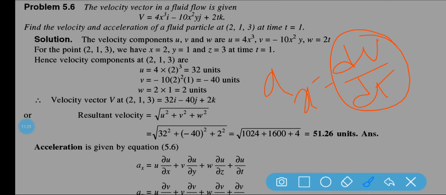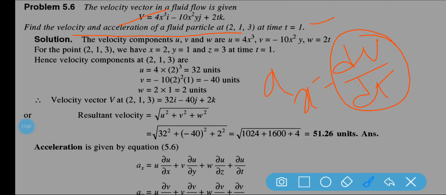Now let us solve a numerical, a very important numerical from the exam point of view. The velocity is given as v equal to 4x cube i minus 10x square y j plus 2t k. Find the velocity and acceleration of the fluid particle at (2, 1, 3) at time t equal to 1 second.